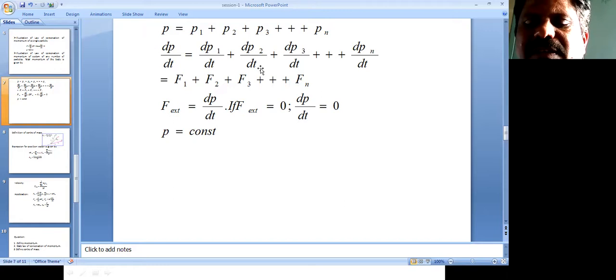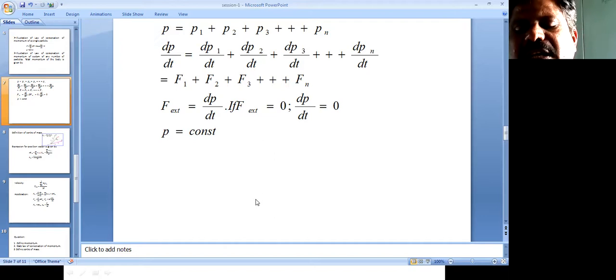two particles. So when you combine this, you will get dp1/dt plus dp2/dt, that is d/dt of (P1 plus P2) equals 0. So d/dt of (P1 plus P2) equals 0 when P1 plus P2 is constant.